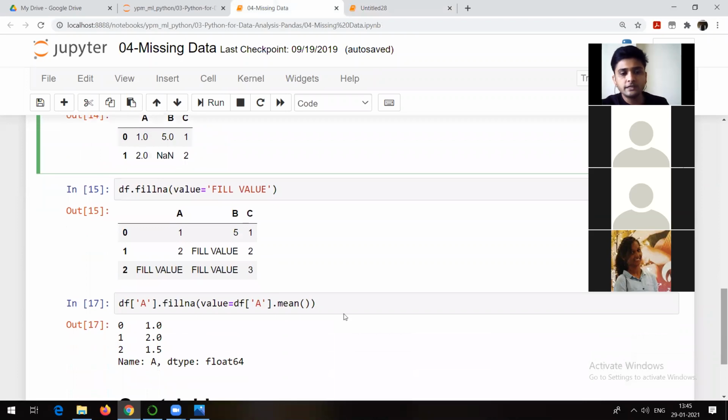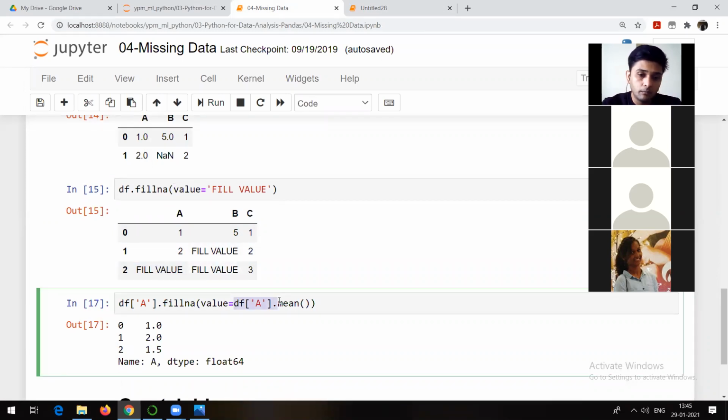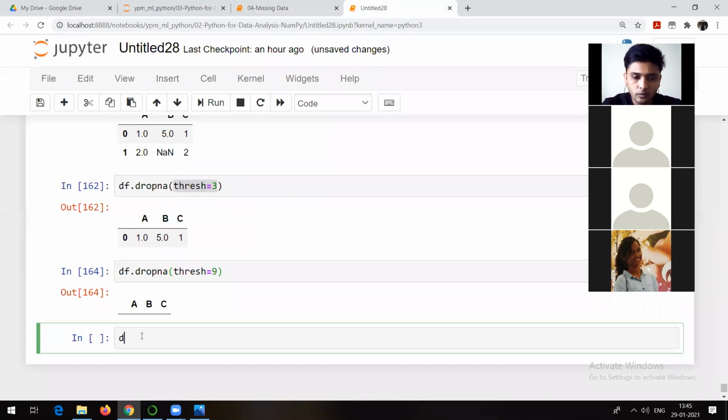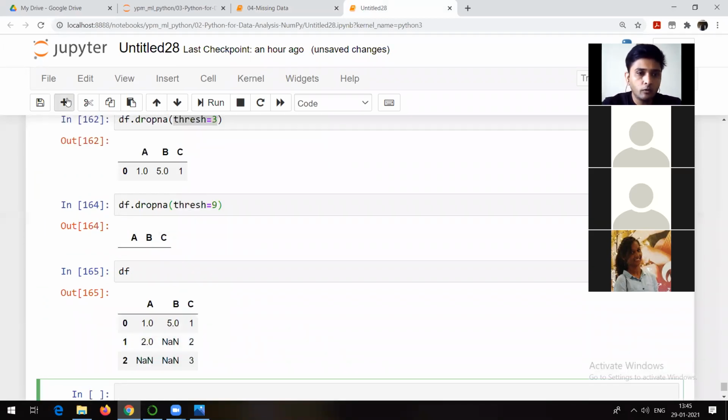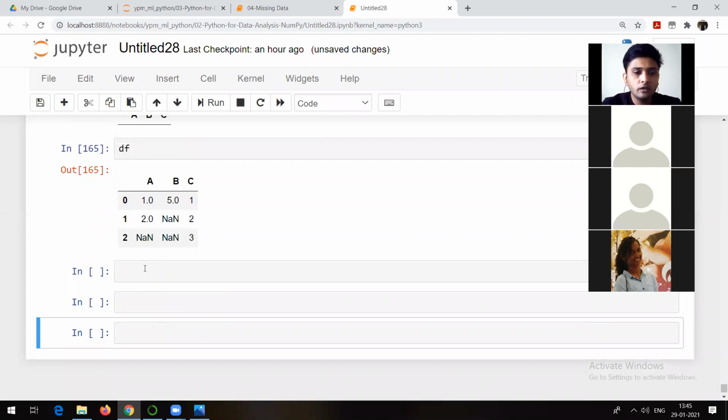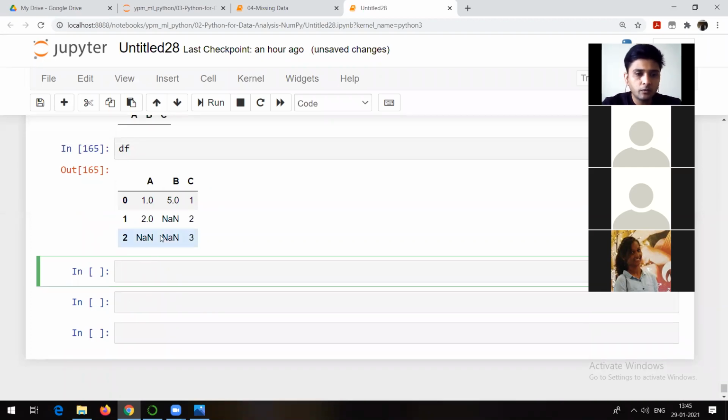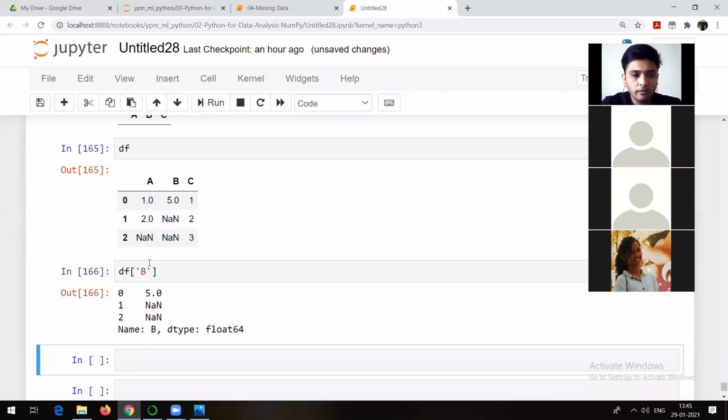One more point: as I told you, in real time what we do is fill the NA values with the mean of the column. Suppose this is your data. Now how do we find the average or the mean of any column? Suppose in B I am getting some NA values, and in A also I am getting some NA values.